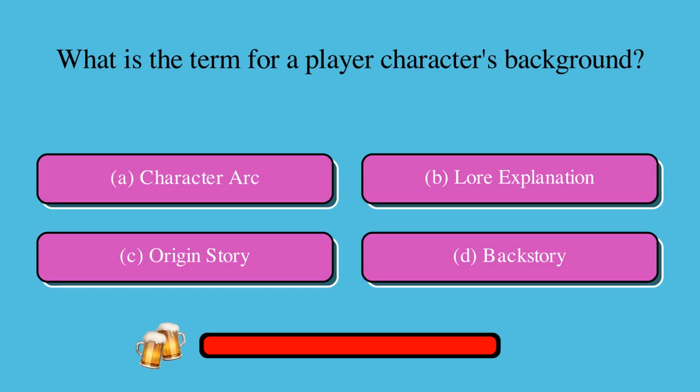What is the term for a player character's background? Is it A, character arc, B, lore explanation, C, origin story, or D, backstory? The correct answer is D, backstory.